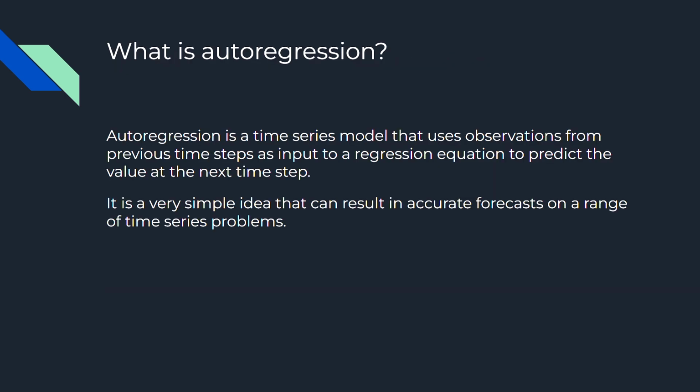So what is auto regression? Autoregression is a time series model that uses observations from the previous time steps as input to a regression equation to predict the value at the next time step. The process is basically a linear regression of variable performance in the current time series against the past performance of one or more variables in the same series.